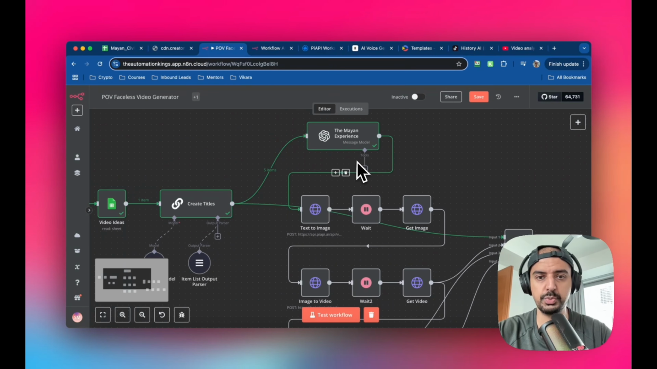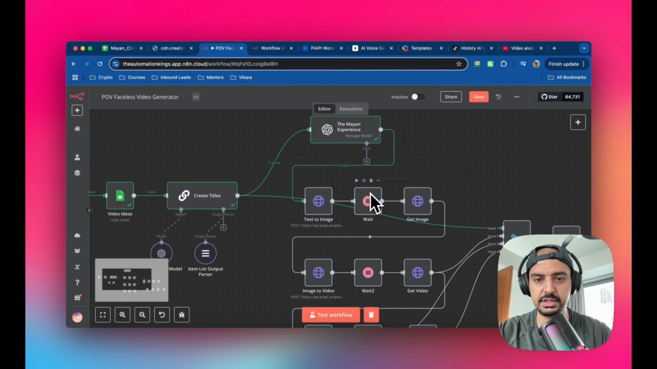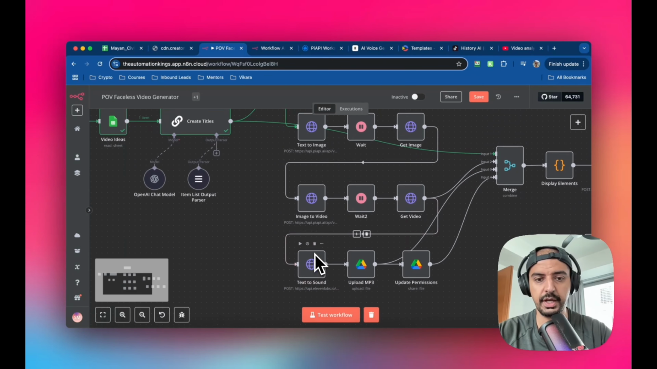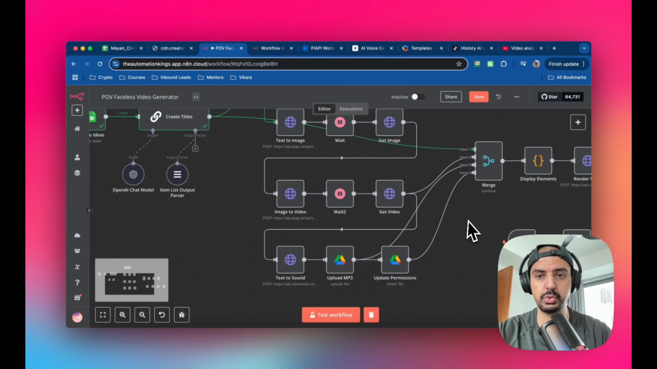The next part is what I call production. This is going to use OpenAI's ChatGPT, and it's going to create the image, the video, and more importantly, the sound, right? Because the example that I showed you doesn't have any sound, right? And you can actually automate the sound as well, okay?